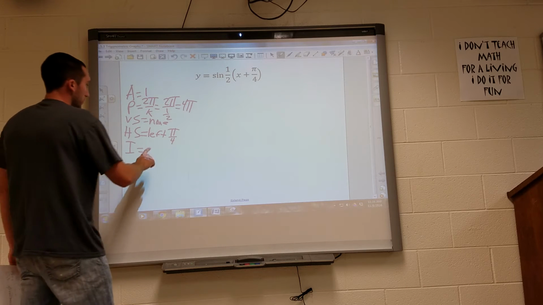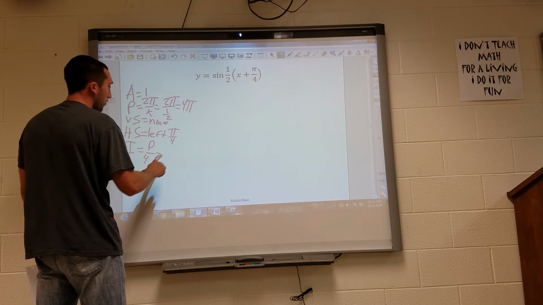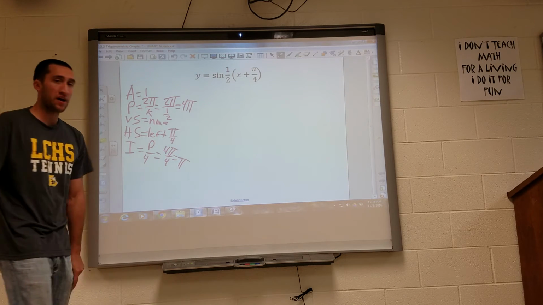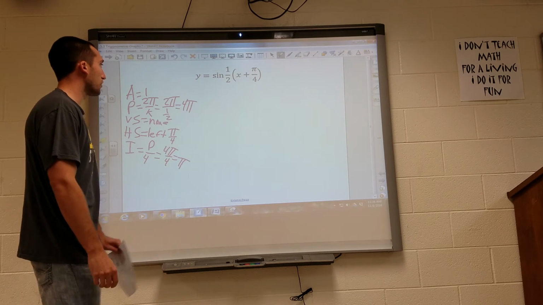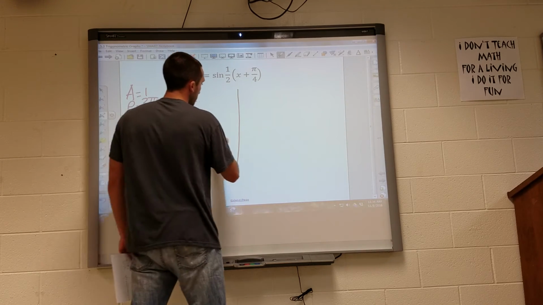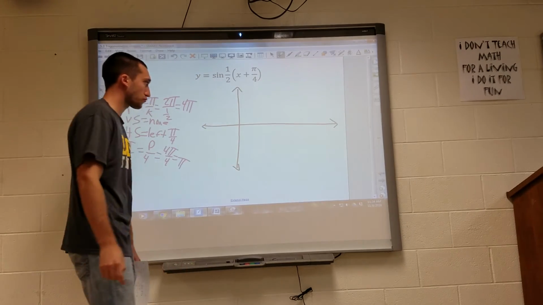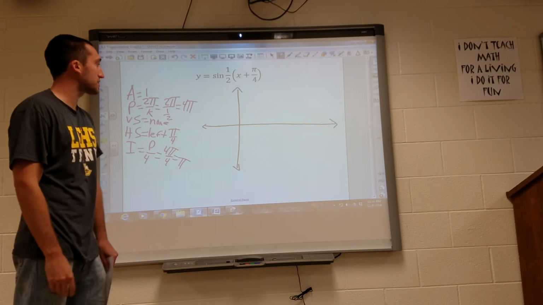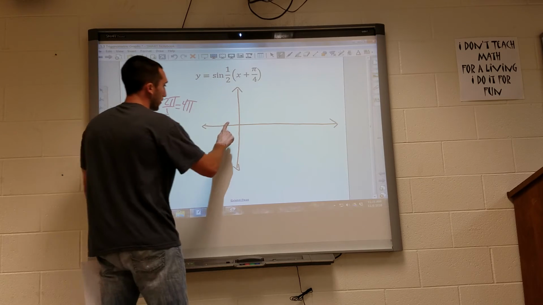And our interval, so it's pi over 4, or I'm sorry, the period over 4. So 4 pi over 4, meaning we're counting by pi. So each interval now is stretched out to where each interval is pi. So let's go ahead, draw our axes. We haven't shifted up or down, so it's going to stay on the x-axis, but we did shift left pi over 4.